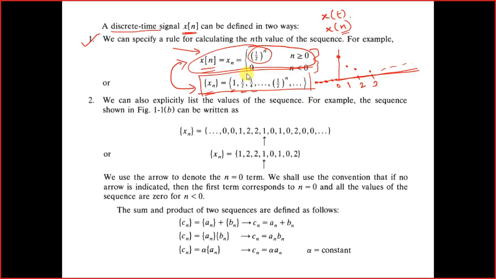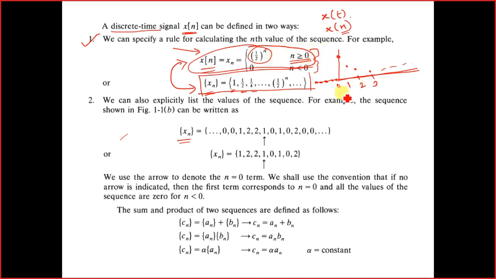What is the second method? The second method is x[n], where you put some values. The problem with the second method is that in the first method, you are specifically telling at n equals 0 what the value should be and what the location of the origin is.